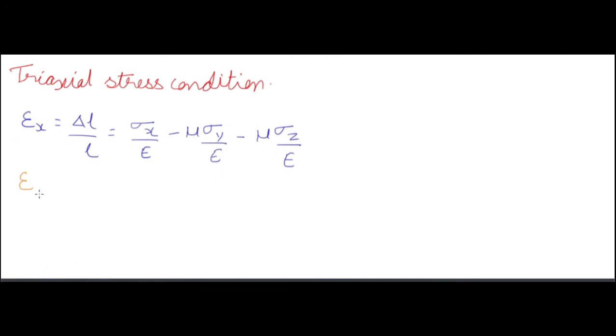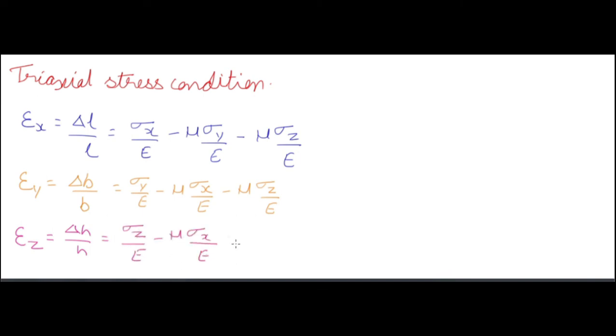Now epsilon y is equal to delta B by B is equal to sigma y by E minus mu into sigma x by E minus mu into sigma z by E. Similarly, epsilon z is equal to delta H by H is equal to sigma z by E minus mu into sigma x by E minus mu into sigma y by E.